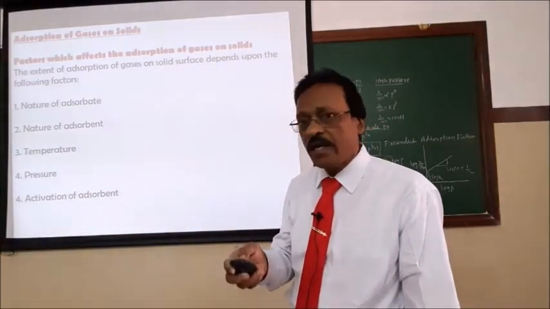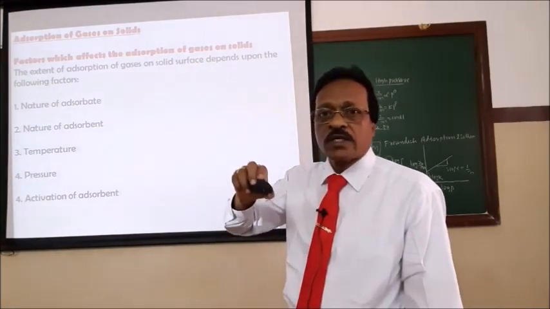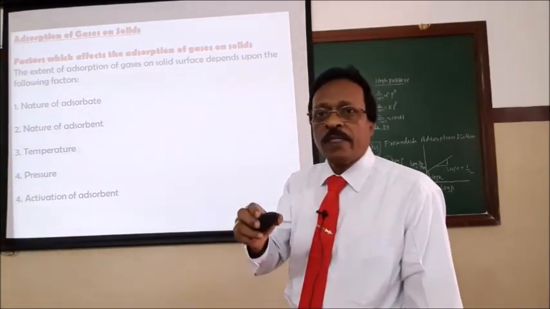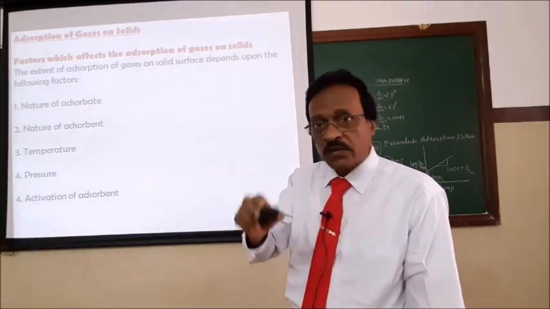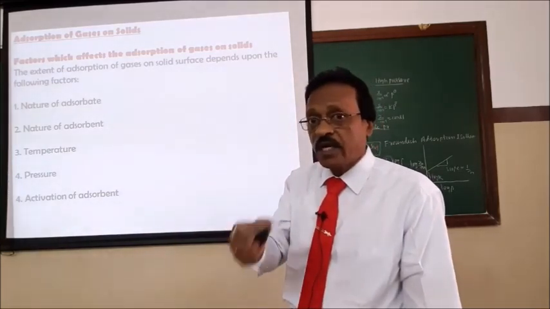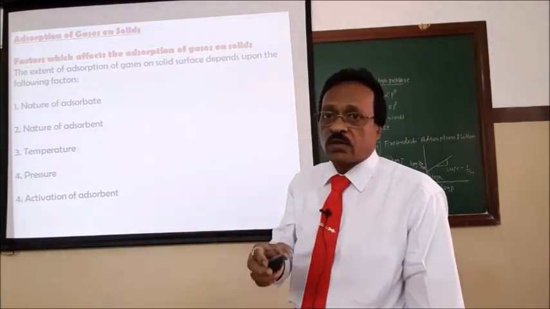Take the example of platinum. We mainly use it as an electrode. It is a very smooth surface where adsorption will not take place. We can do some chemical treatment. The platinum can be coated with platinum black to make the surface rough. Then adsorption takes place. By chemical treatment also, we can increase the capacity of adsorption.